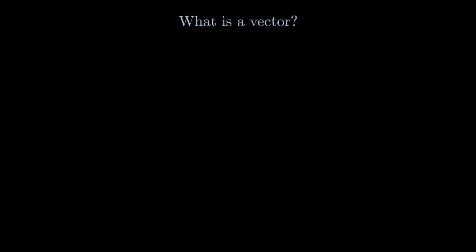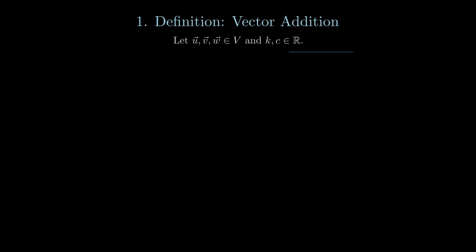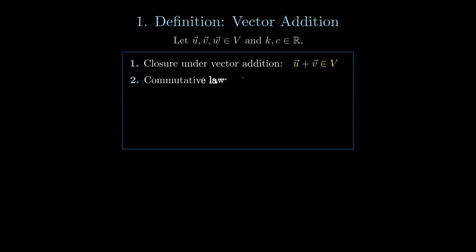The first subject today is about vectors. Vectors are something we'll usually meet in geometric algebra, and they're the most fundamental and useful tool. First, what is a vector exactly? In linear algebra, it's defined along with a linear space by the following 10 axioms. An axiom is a statement that is true but without a proof.